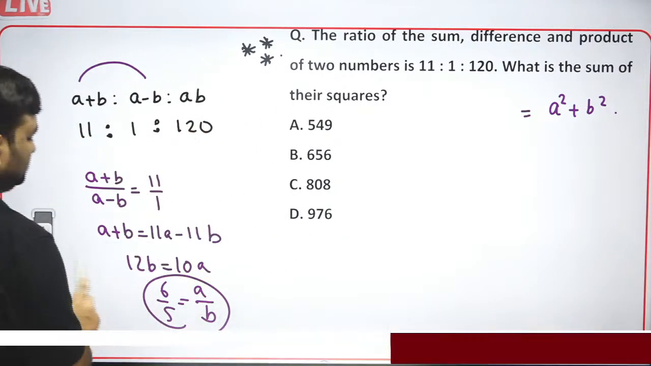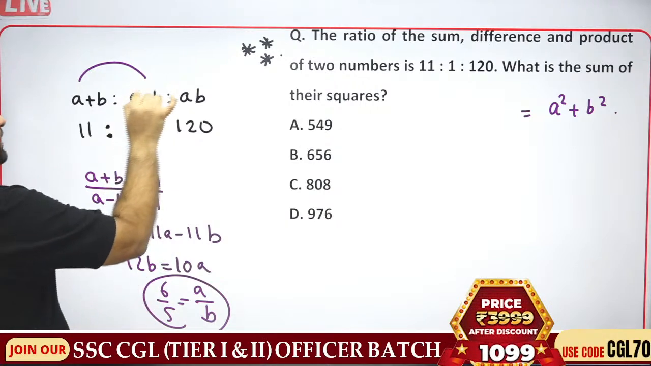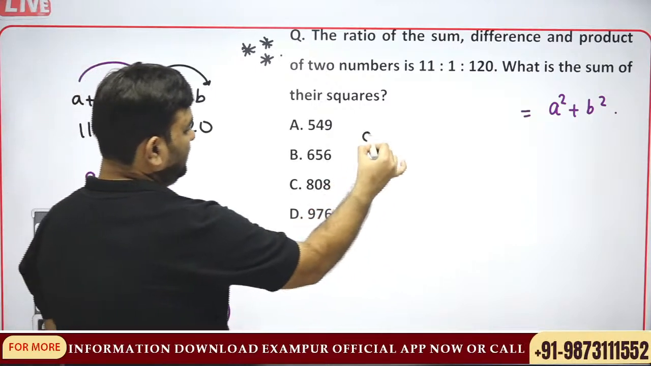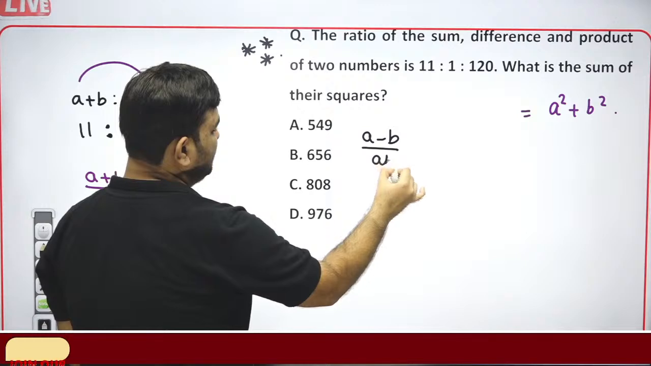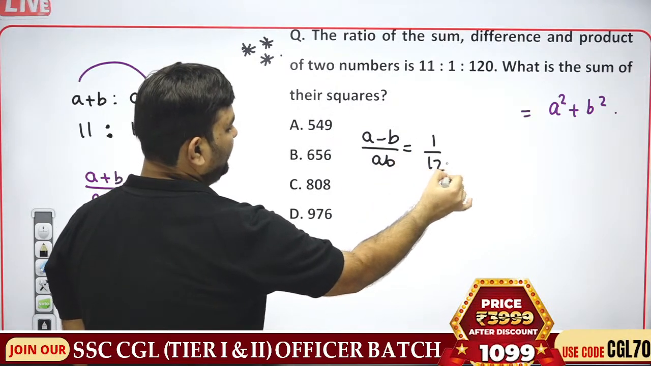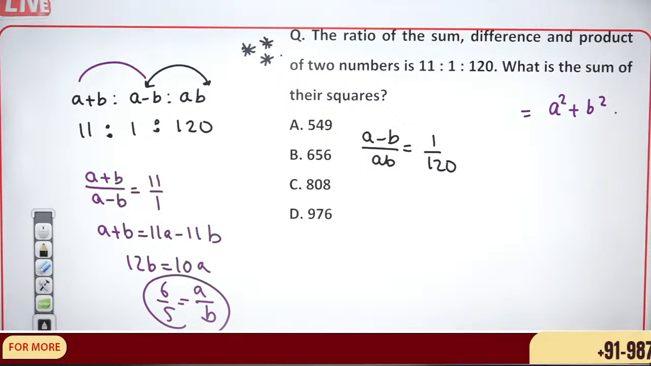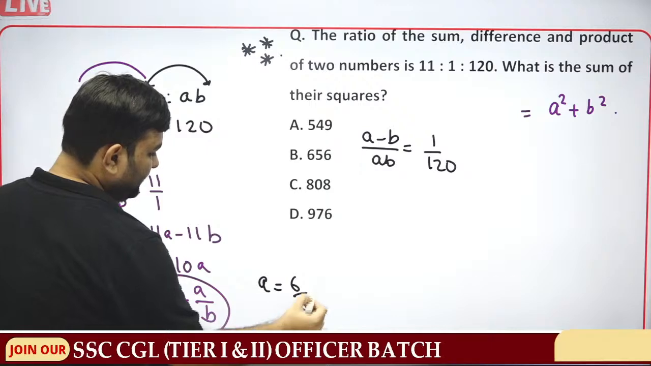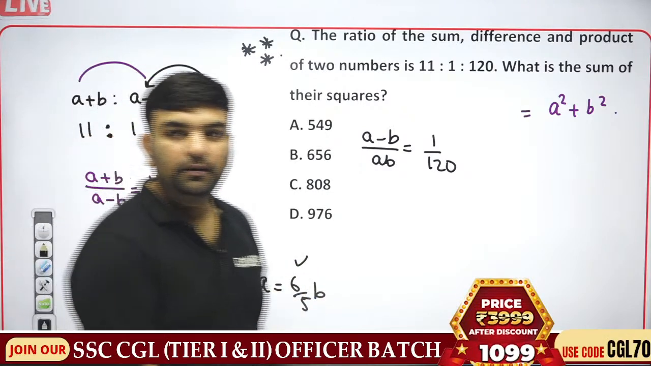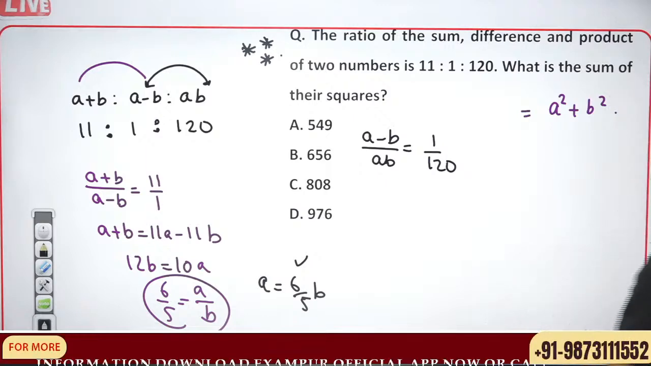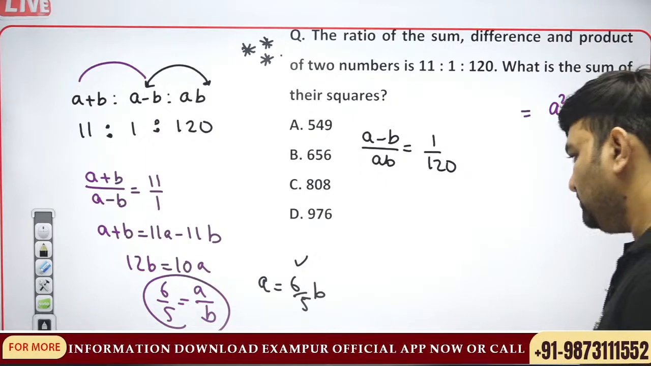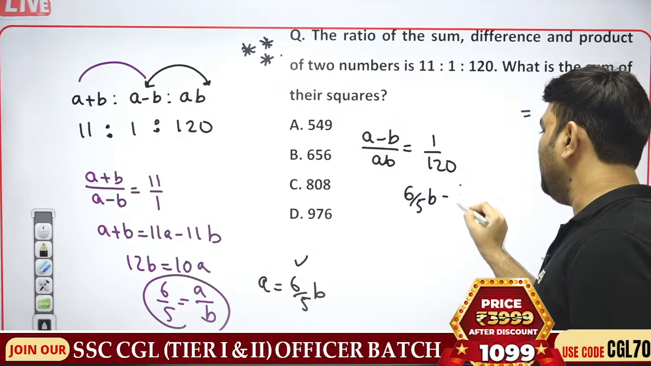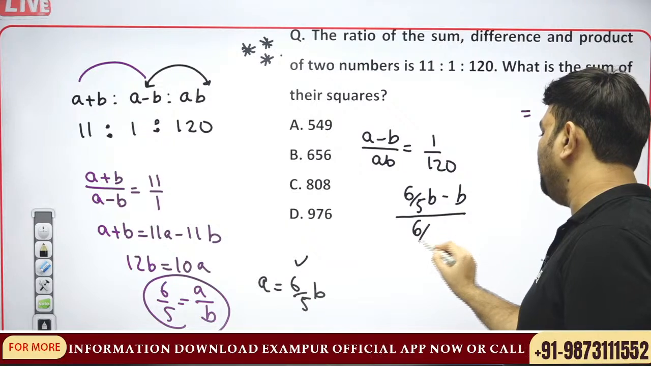Now, can I use these two now? A minus B over AB is equal to 1/120. I am writing A as 6/5B. Will you mind? I am writing A as 6/5B minus B, and A as 6/5B into B.